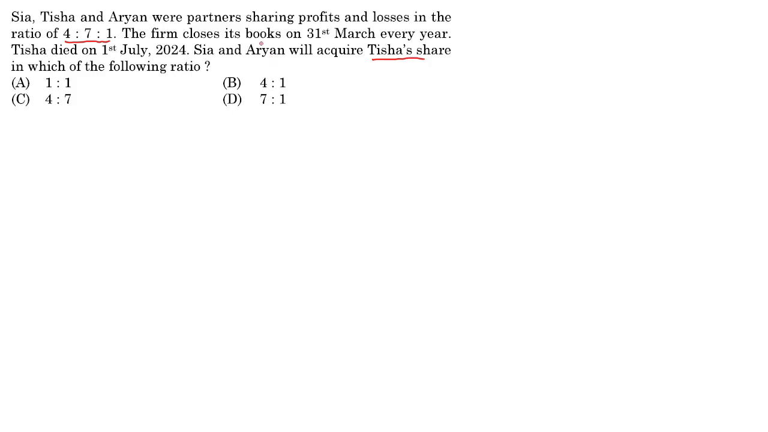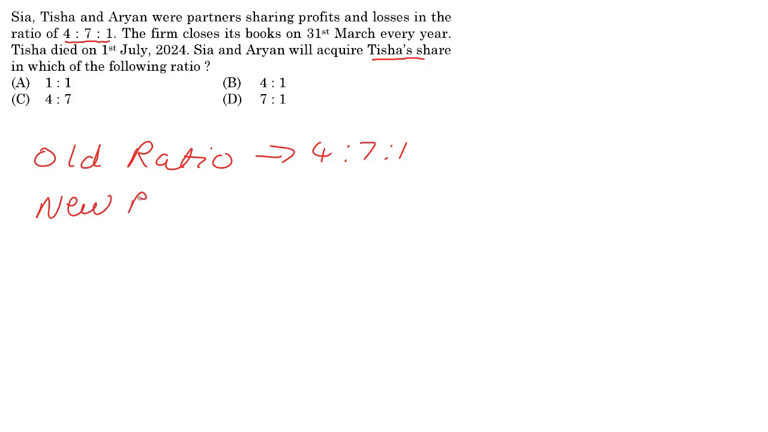Now, you need to keep in mind that in such questions where we have an old ratio given to us as 4:7:1, and a partner dies, they don't give us any other information. The new ratio will simply eliminate the old partner's share. So if we have Sia, Tisha, and Aryan, and Tisha is gone, that means 7 is no longer there. And that means our new ratio is going to be 4:1.